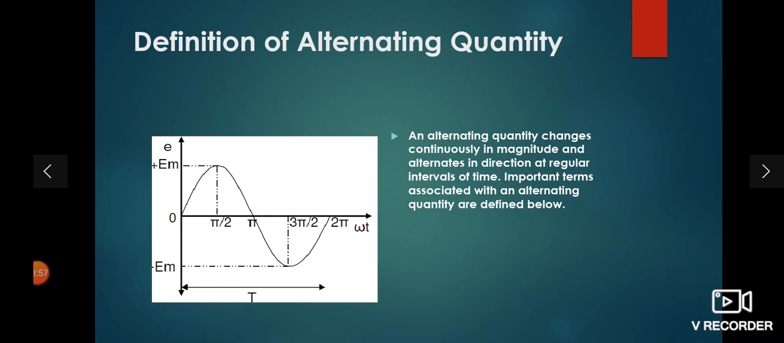In this picture you can see the waveform which is sinusoidal in nature, E versus omega t. E is the alternating EMF, omega is the angular frequency, and t is the time. So we plot the value of the EMF with respect to omega t, and you will get the sine wave. This is called an alternating cycle. An EMF having this sine wave nature is called an alternating EMF.